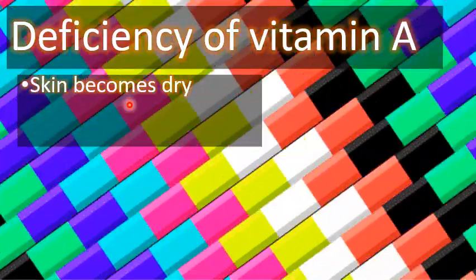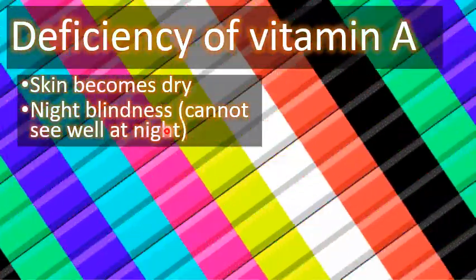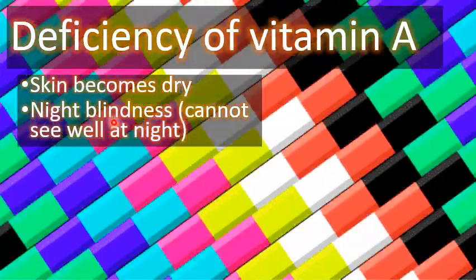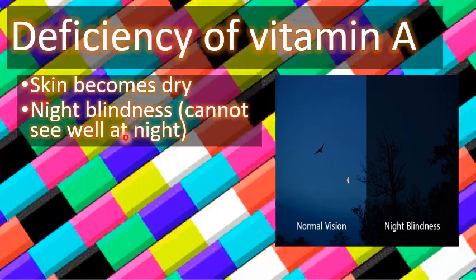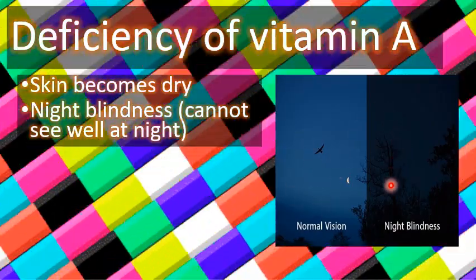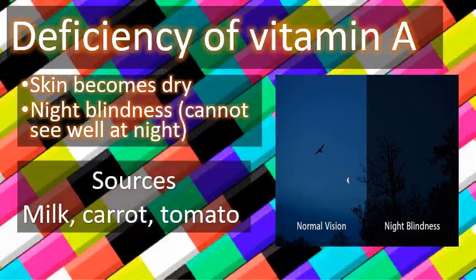Skin becomes dry, and night blindness can be caused. The patient cannot see well at night. This is the normal vision and this is the color blind. The sources of vitamin A are milk, carrot and tomato.